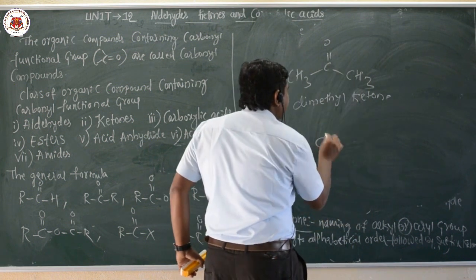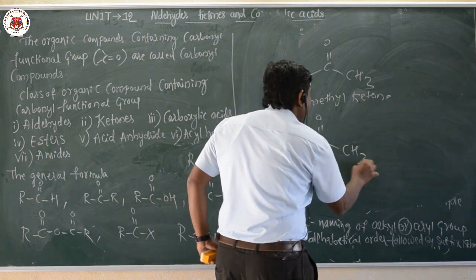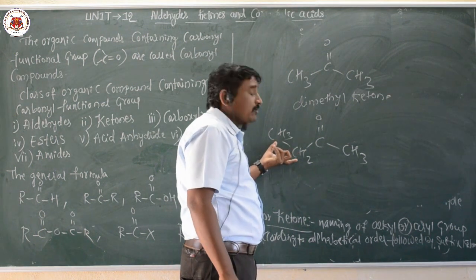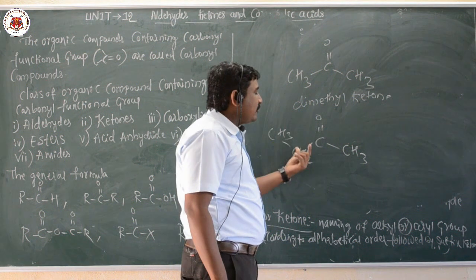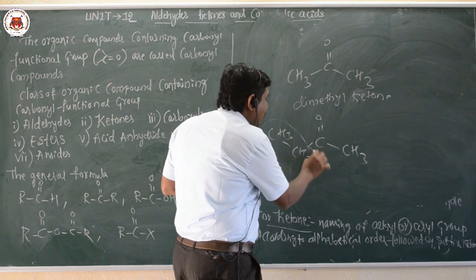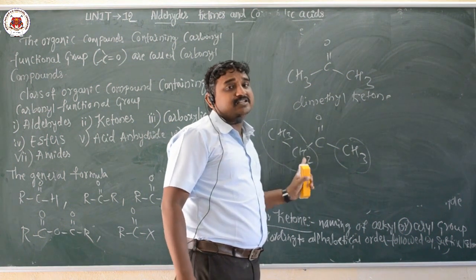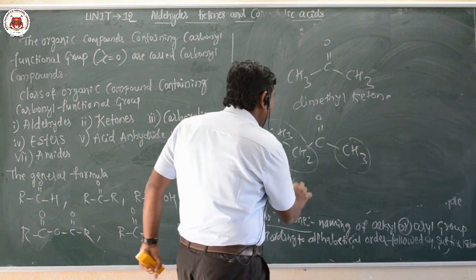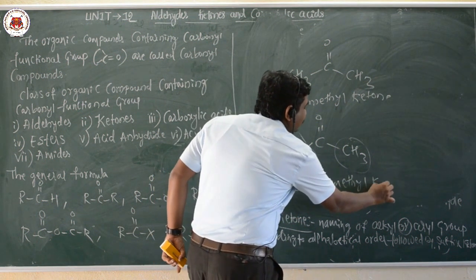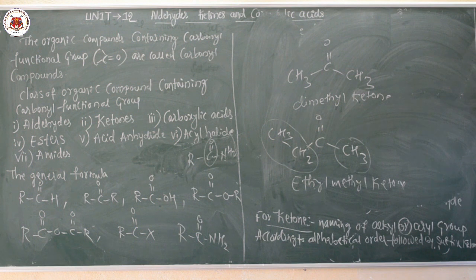Let me take one more example, ethyl methyl ketone, CH3 CO CH2CH3. The carbonyl carbon is attached to a methyl group on one side and an ethyl group on the other. According to alphabetical order, the first letter is E, so the name of this compound is ethyl methyl ketone. These are the examples for the ketones.